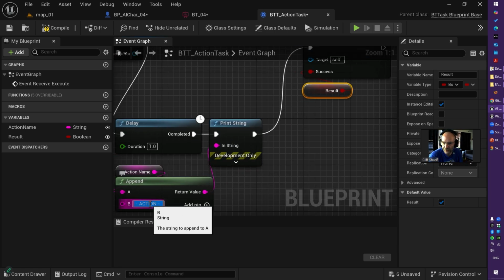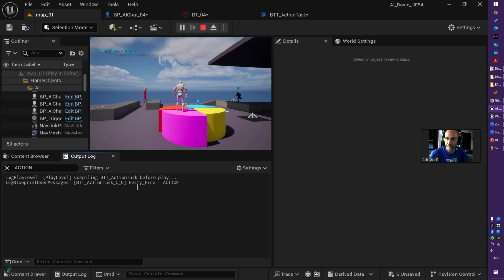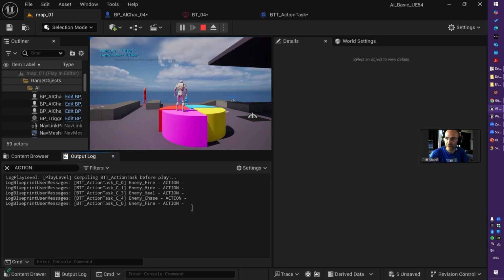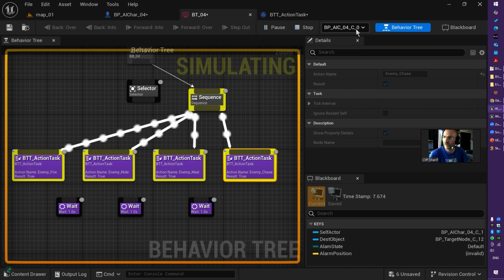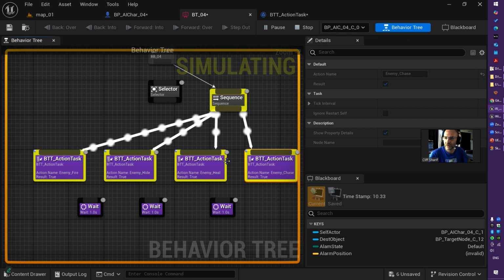I just copy this action forward here, put it in the search log, so it just shows the messages that have the action as a part of that message. Very, very useful for monitoring your actions. And if I run it, I have fire, hide, heal, chase. Fire, hide, heal, chase. Go to the behavior tree, choose your AI controller number 4, and that's how it works. It goes there, there, there, there.